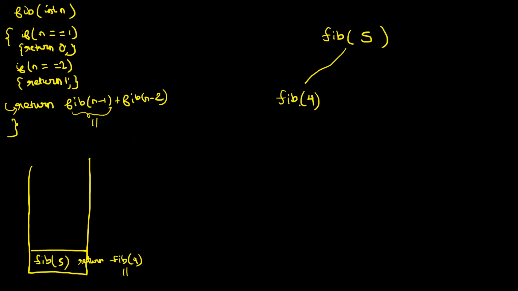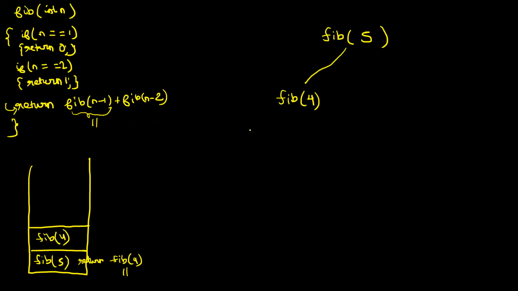Now it has made a call to fib of 4. So a new context for fib of 4 is created and added on the call stack. Please guys, try to follow this very, very carefully. Now fib of 4 starts running. Is 4 equal to 1? No. Is 4 equal to 2? No. So this is not a base case.